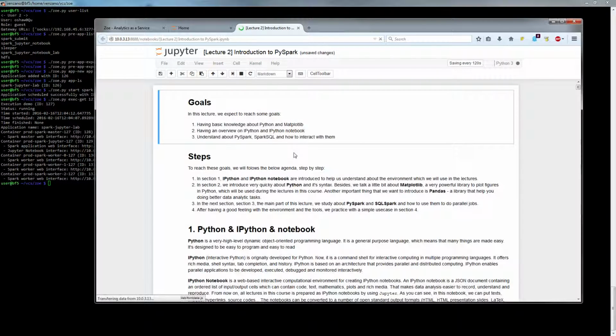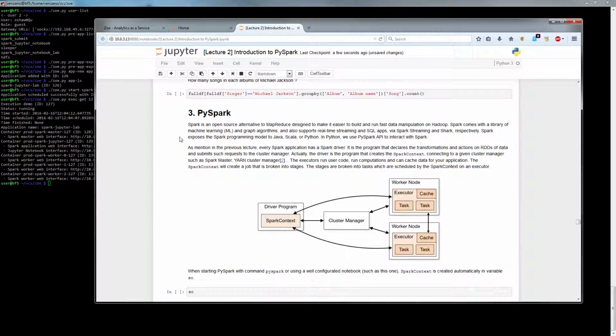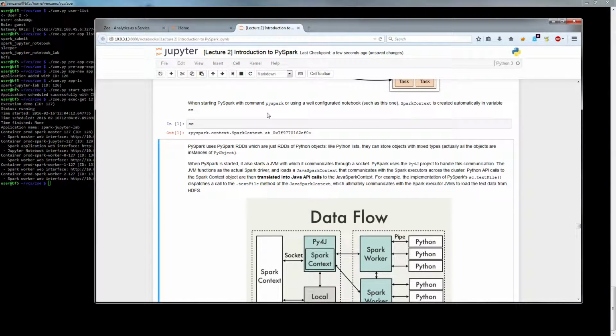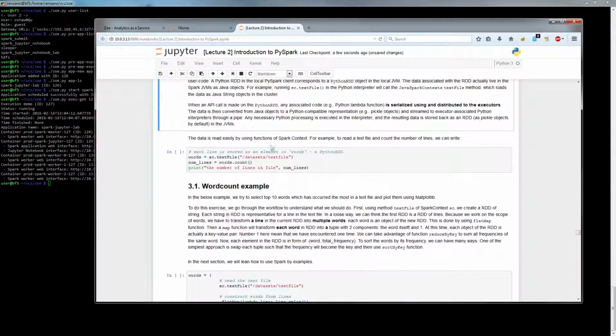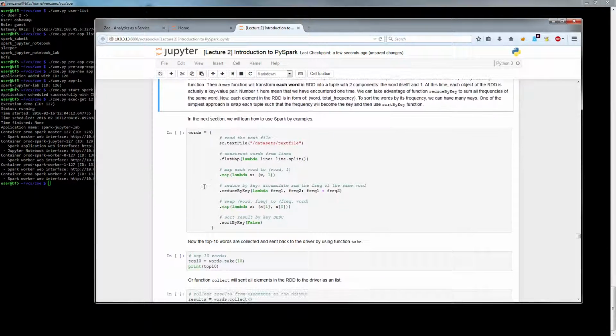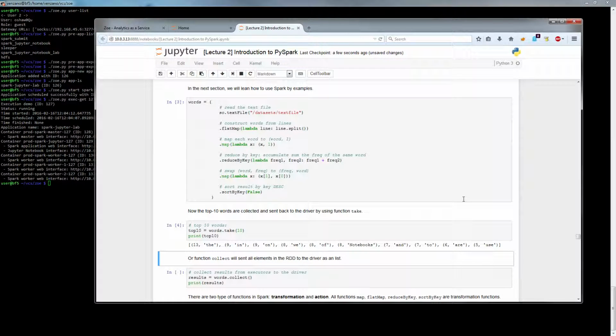And to show you that this notebook is actually connected to the Spark cluster, near the half point here, we have some Spark exercises that our students do. So there is a Spark context defined. I can do a very simple count of the lines inside the file by using Spark. And I can also do a very simple word count. And here it is. So here we have the word count, the first top 10 words in our sample file.